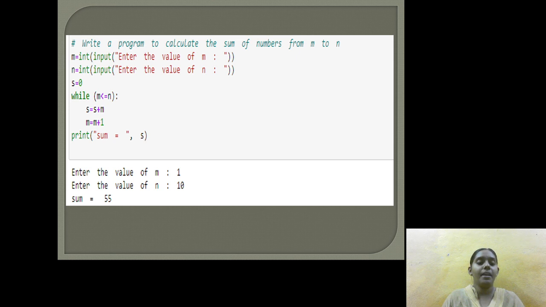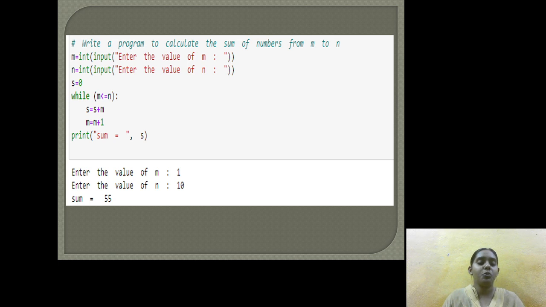It is trying to repeat m is equal to m plus 1. That is, we are trying to repeat the statement, that is updating the statement. And after updation, it is trying to sum the statement with s is equal to s plus m. And lastly, we can see that the sum is equal to 55. That is, we are trying to calculate 1 to 10.